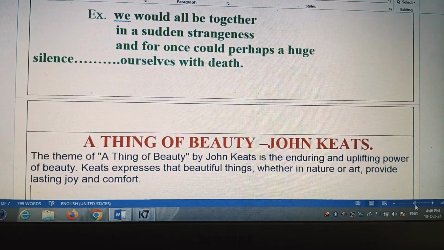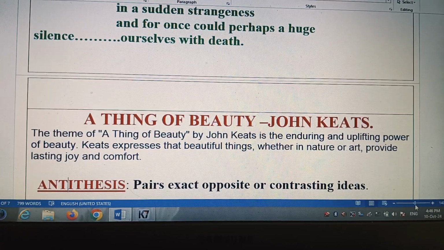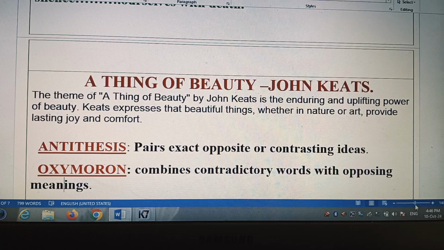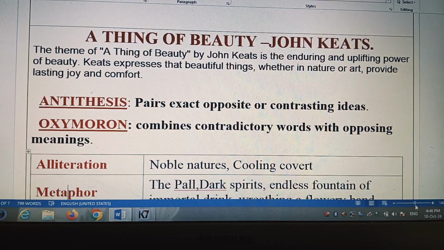And the next poem is A Thing of Beauty, composed by John Keats. The theme of the poem is the enduring and uplifting power of beauty. Keats expresses that beautiful things, whether nature or art, provide lasting joy. Lasting joy means joy forever and comfort.